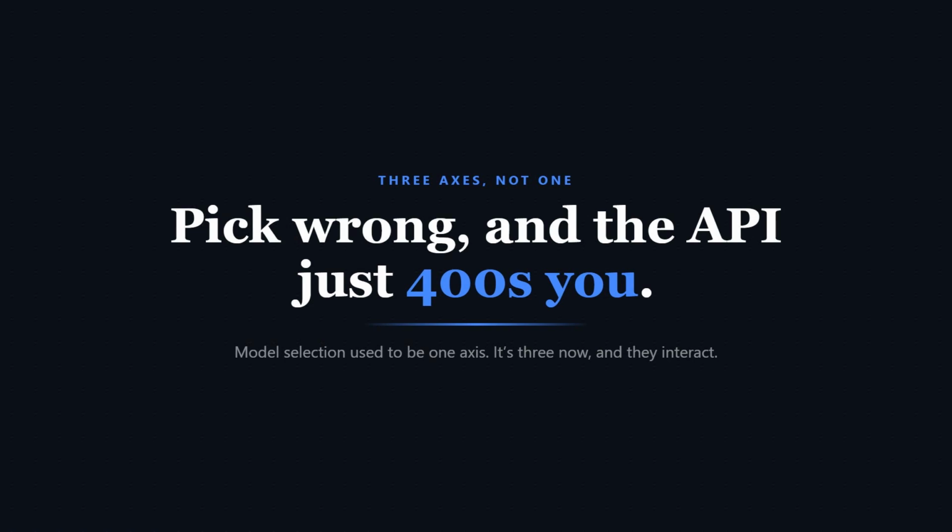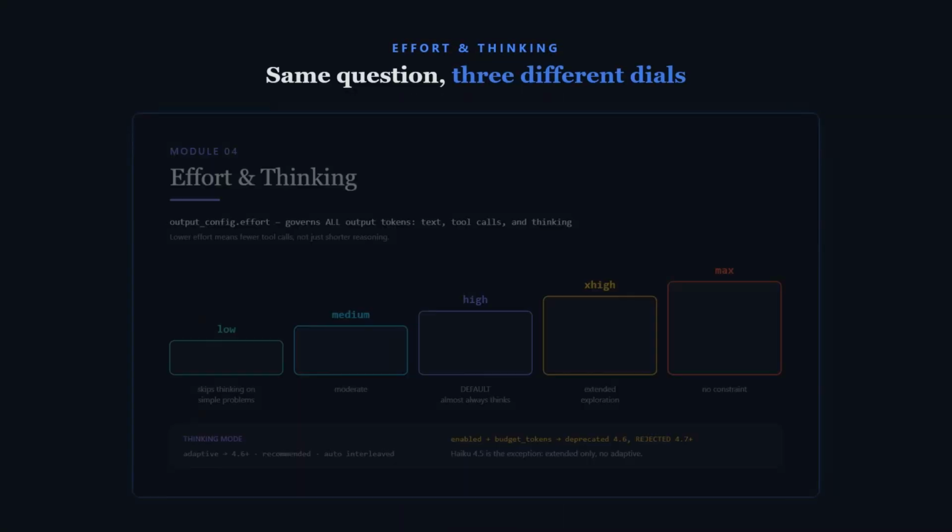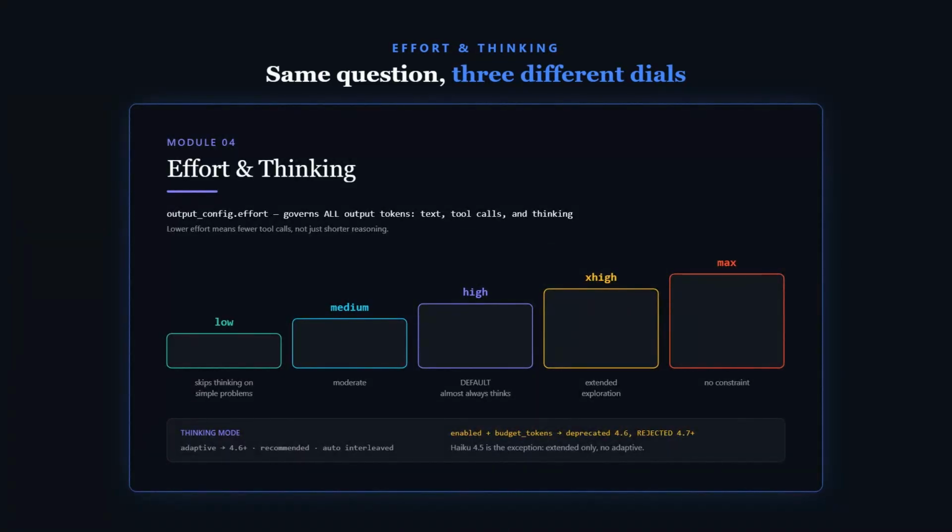Model selection used to be one axis, pick a size. It's 3 now: which model, how much effort, and how it thinks, and they interact. Here's the full picture. 4 current models, each with its own thinking defaults. Fable 5 always thinks, Haiku 4.5 is the only one still on extended manual thinking. 5 effort levels running from low to max, governing every output token, not just reasoning. And 2 thinking modes, adaptive and manual, that are supported on completely opposite sets of models.